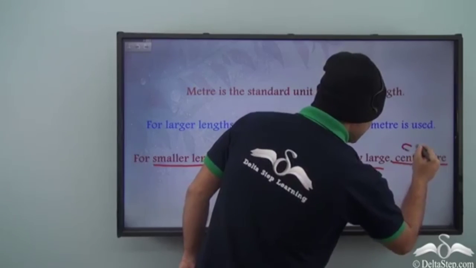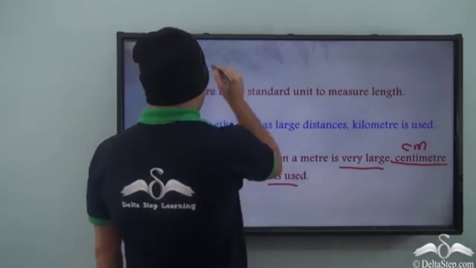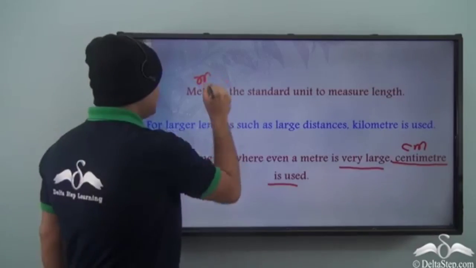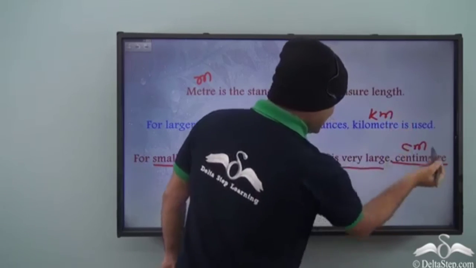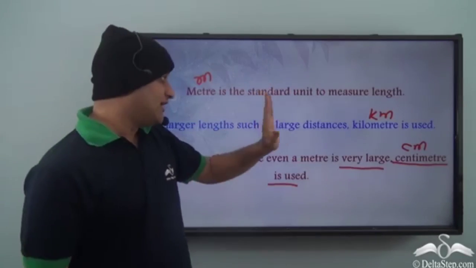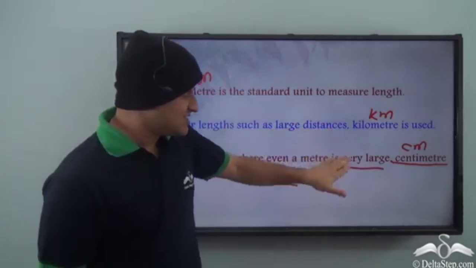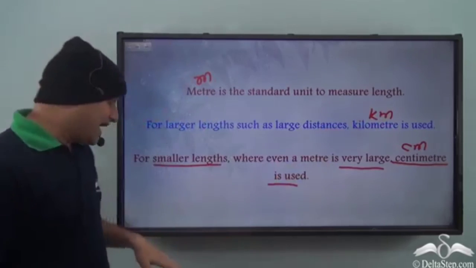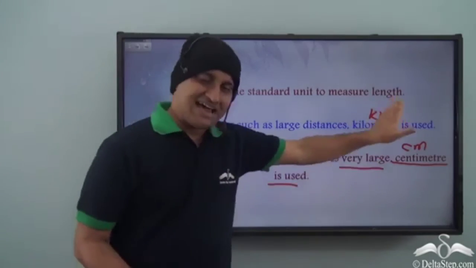And cm is the symbol for centimeter. So, we have meter, kilometer, and centimeter. And these are the units for measuring length. So if you're talking about a standard unit for length, it's meter. When we are covering larger distances, we use kilometer. And when we are covering very small lengths, then we use centimeter.